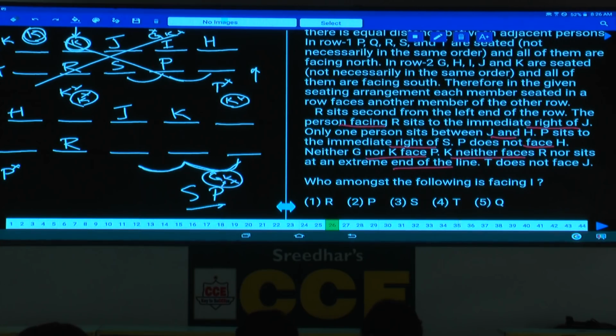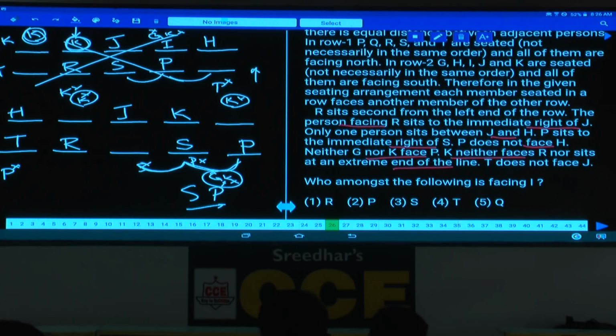As K does not face P, P cannot be at this place. As P cannot be here, S cannot be here. Hence where should this P be? P must be here and this must be S. Follow now? Then T does not face J. As T cannot be here, then T will be here. Then who is the person left over here?